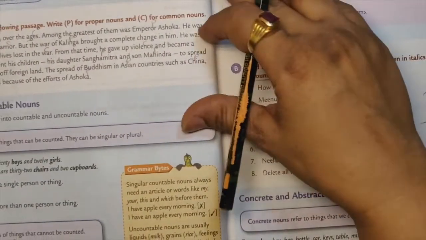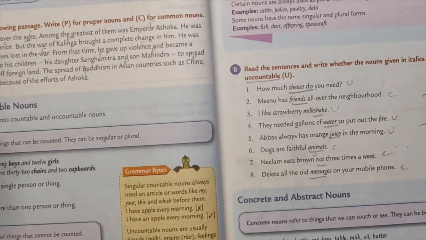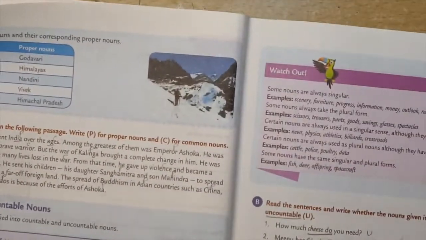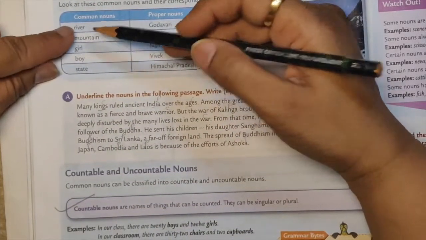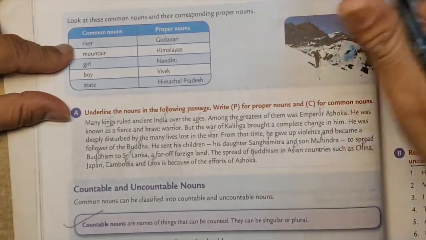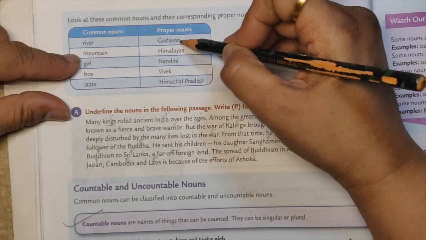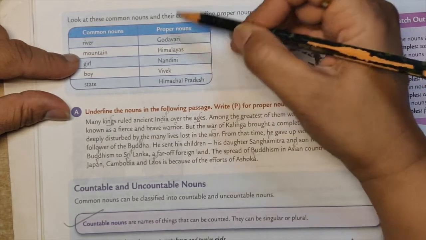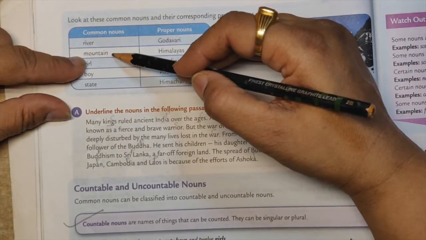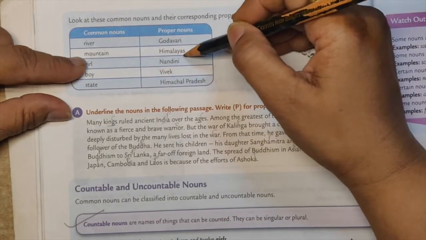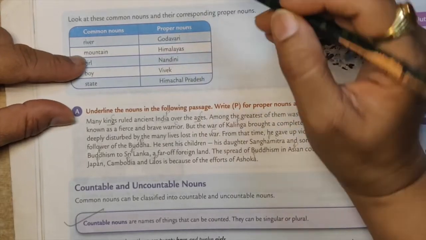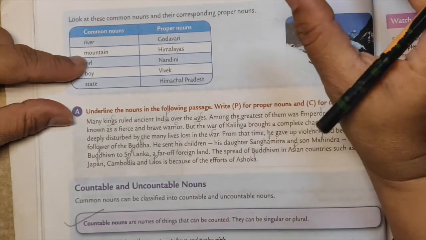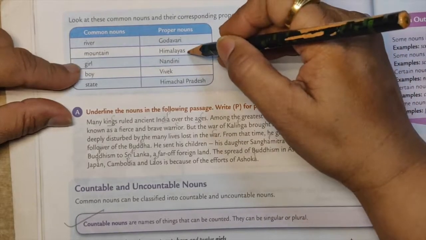Then, suppose we take a common noun, river. It is common because we find rivers everywhere. But when we say the name of a particular river, like Godavari, then it becomes proper noun. Similarly, mountain is common noun. When we say Himalayas, it becomes proper noun because all mountains are not Himalayas. There are one specific kinds of mountains which are called Himalayas.